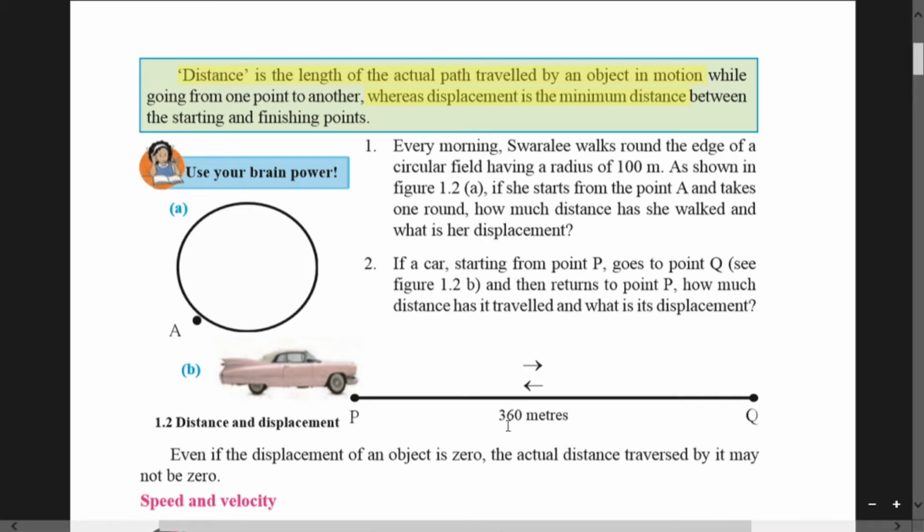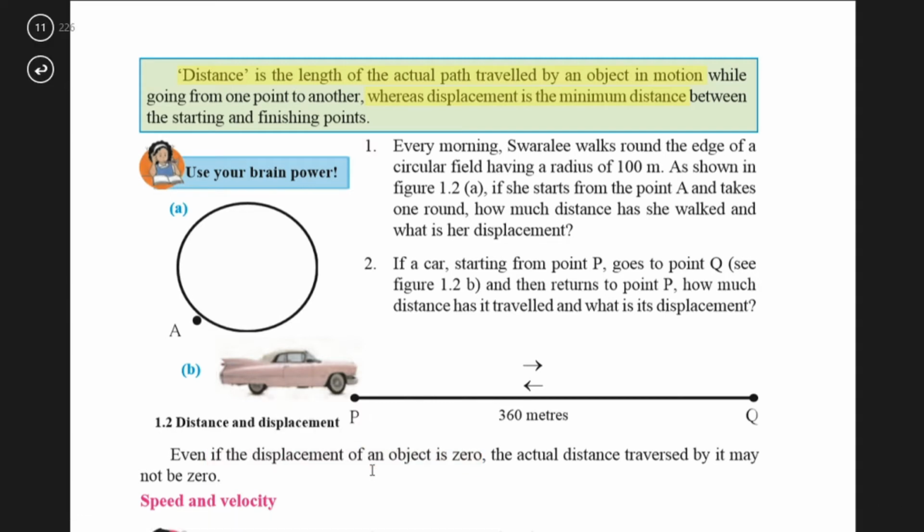From P to Q it travels 360 meters, and once again Q to P it is 360 meters. Fine. But now in this situation, since the car returned back to P, the actual distance traversed is 360 plus 360, but the displacement is 0. So there can be the possibility that if the displacement of an object is 0, the actual distance travelled by it may not be 0.